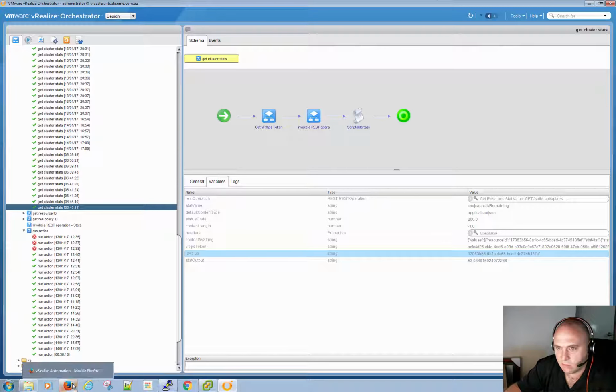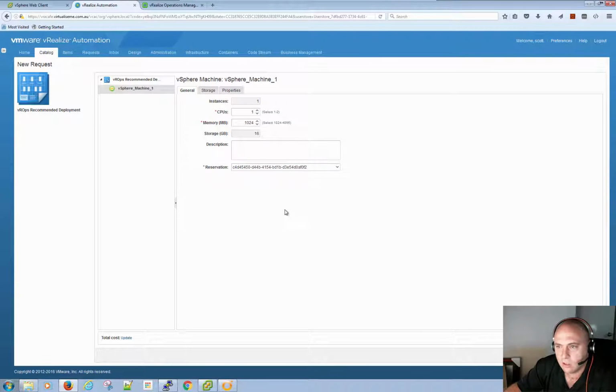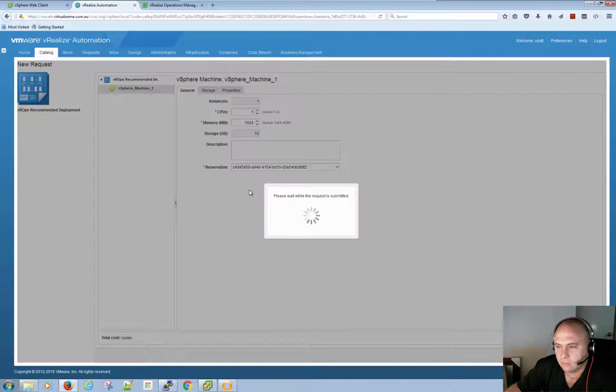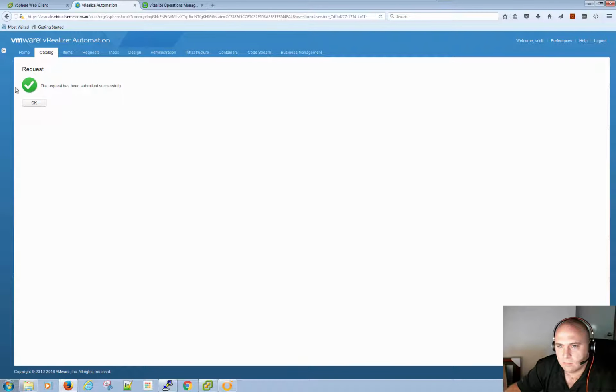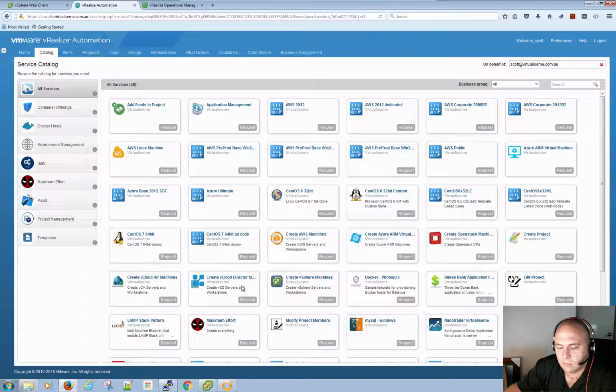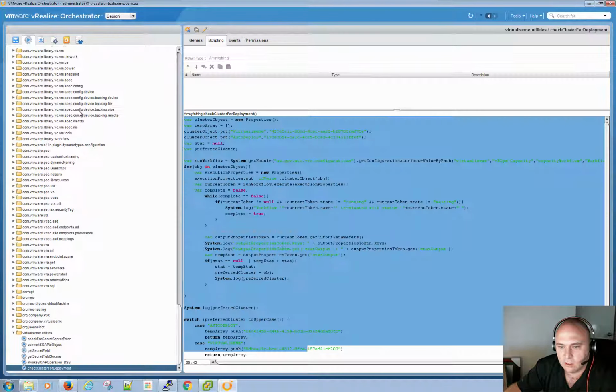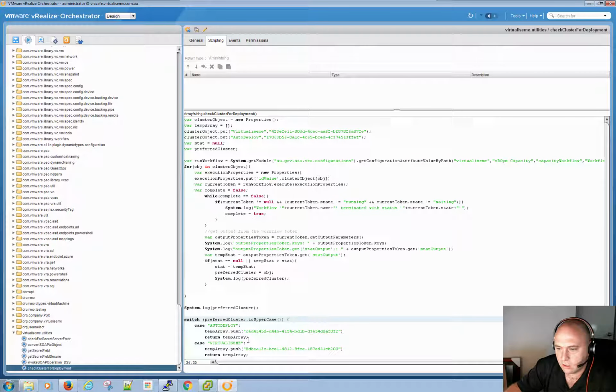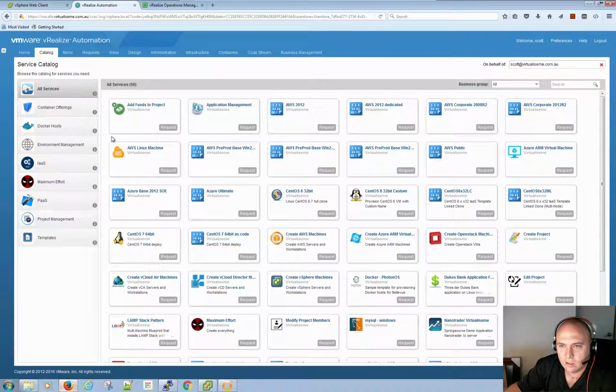Pretty sure that's the other one. Forgotten what the ID was. Sweet. So let's submit that again. That was the C something, wasn't it? Let's go and have a look at the action. Yeah, so auto deploy. Awesome. So that has done exactly what it was meant to do.